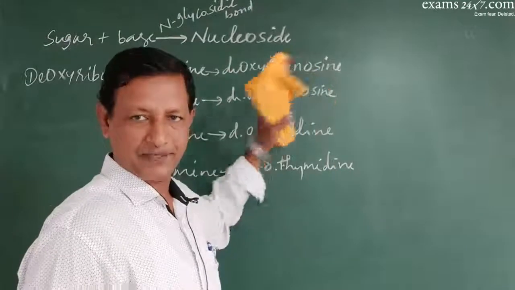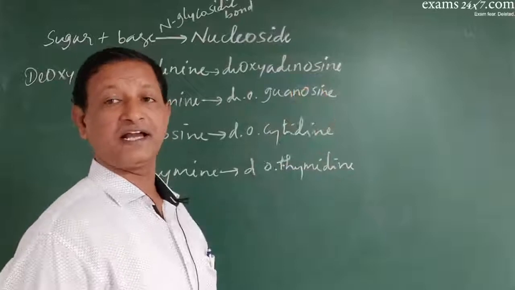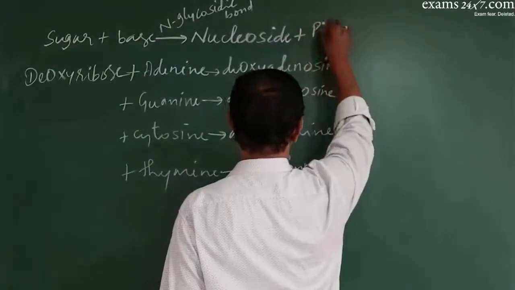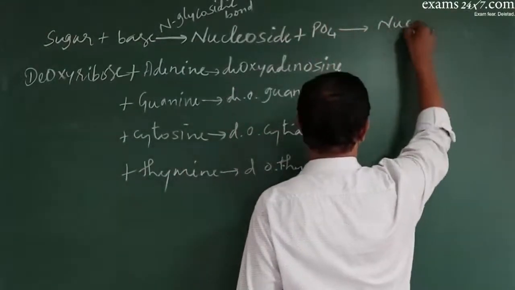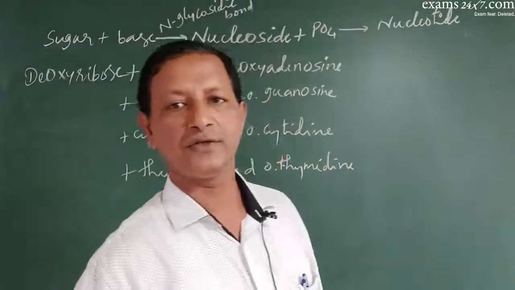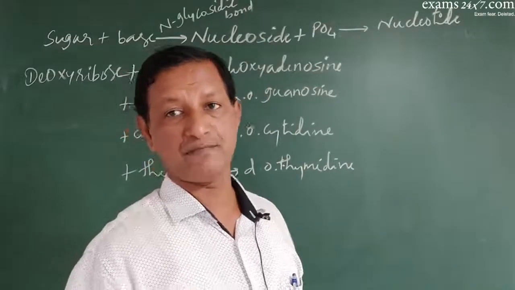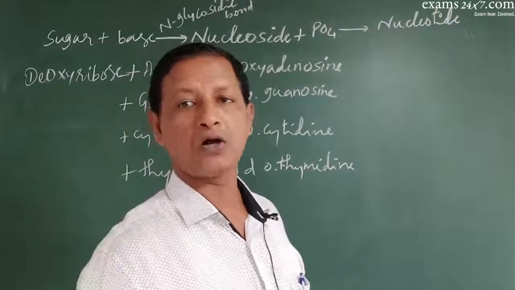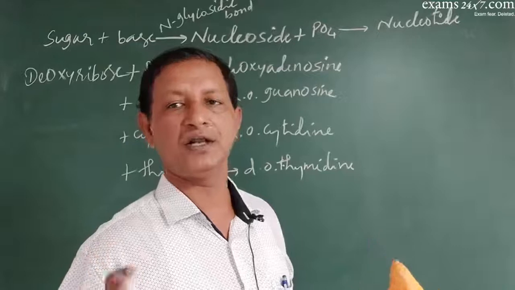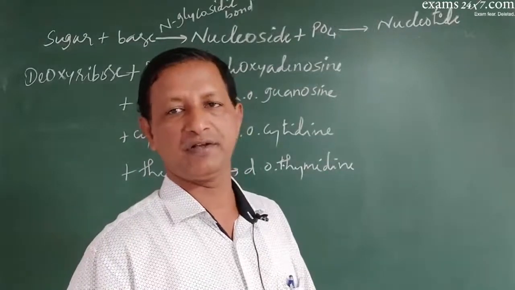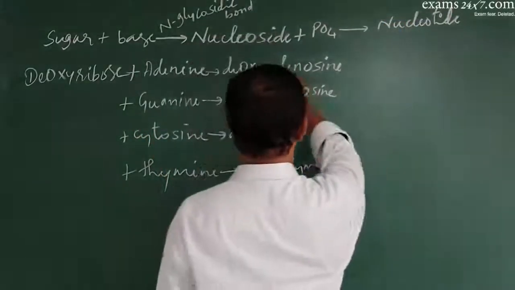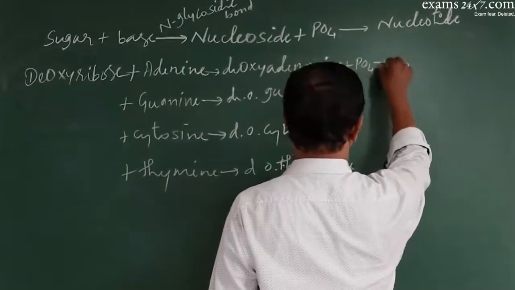Now it is still incomplete. It can get completed only when it combines with the phosphate molecule. So nucleoside with the phosphate produces what is called nucleotide. This nucleotide is very important. It is the building block of a DNA polymer. Because DNA is a complex structure, the individual unit, the individual member of this complex molecule, will be a nucleotide.